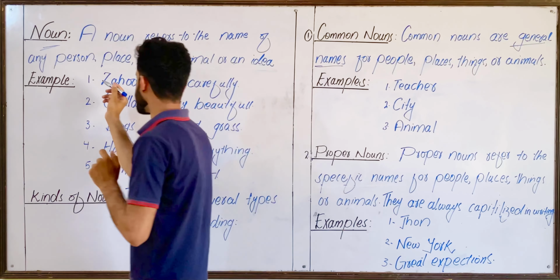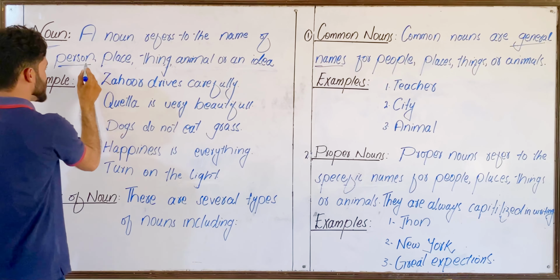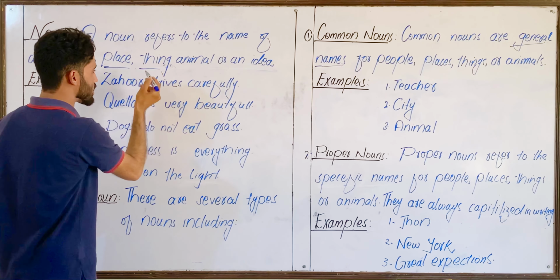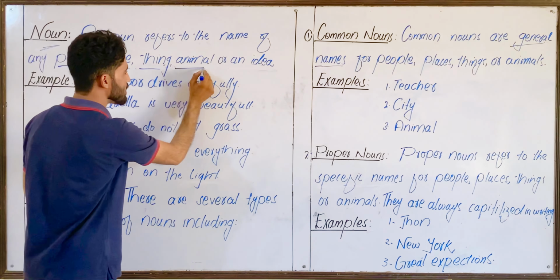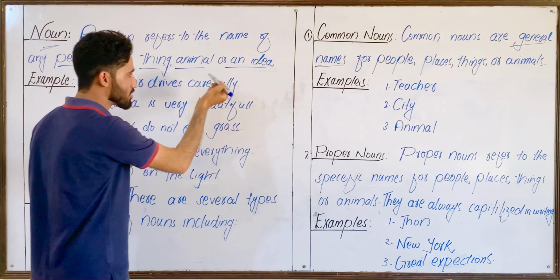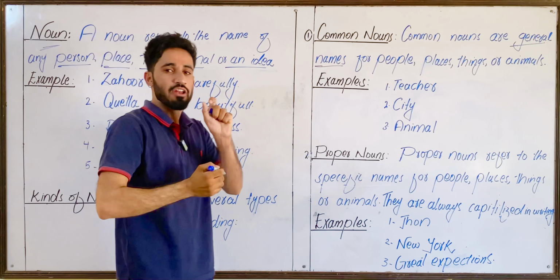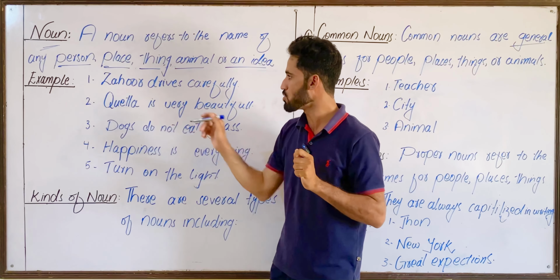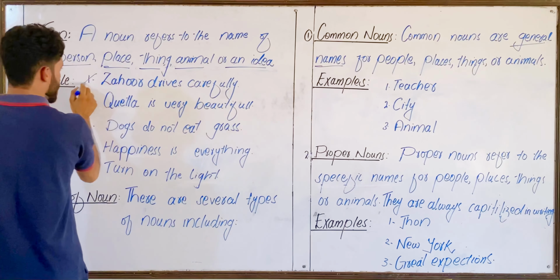Look at here: person, Horera, John; place, New York, Koida; thing, car, marker; animal, dog, cat; an idea, happiness, greatness. These are names, therefore we call them nouns. Look at the examples to understand more about nouns.